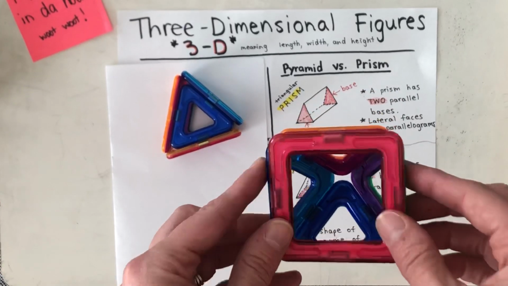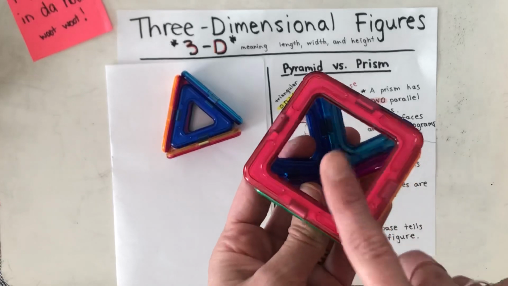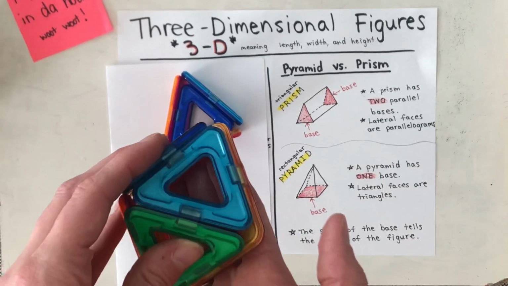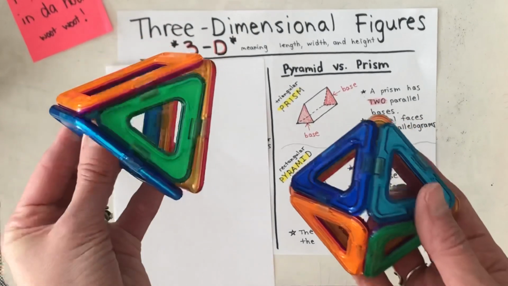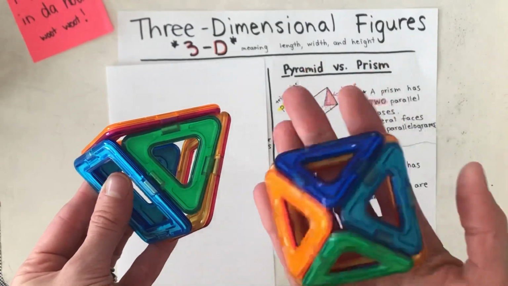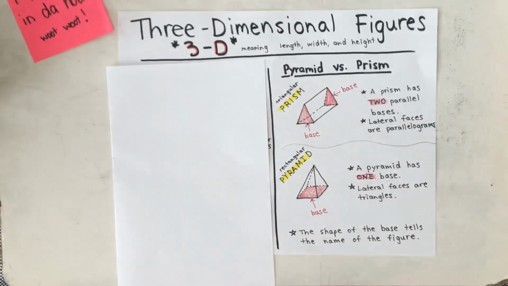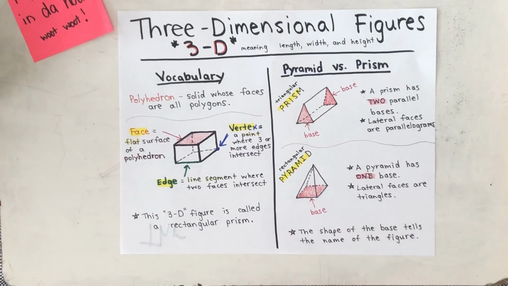You could have a triangular pyramid, right? An octagonal pyramid. Whatever the base is tells you the name of the figure. And since it only has one base, I know it's a pyramid, whereas a prism has two bases. So huge difference. One base is a pyramid. Think it sits on one base. And a prism has two bases, two parallel bases. All right. So I'm going to allow you to look at that one more time. If you need to write down anything, please pause the video.